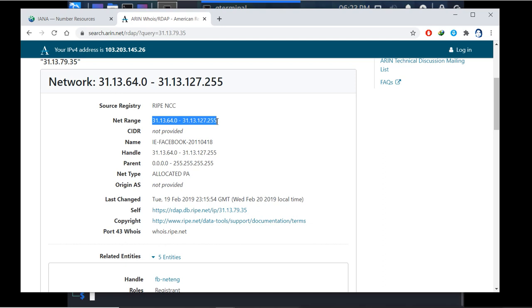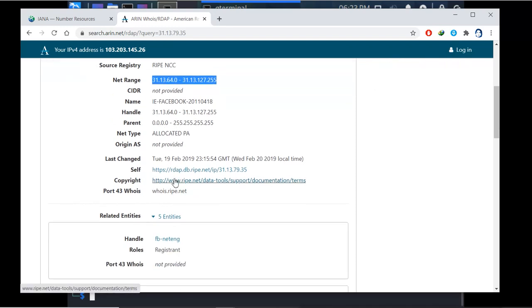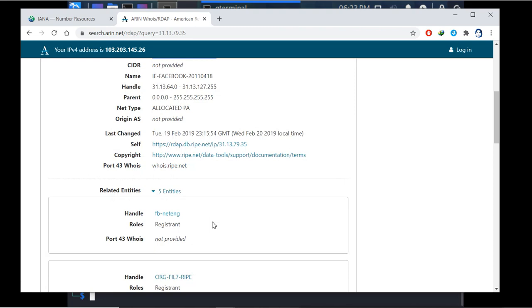So I don't have to attack the whole range of this class A. My attack surface, my attack range, is reduced, and now I know the exact range they have. This is registered by the name of Facebook. This is the parent zone. This is net type allocated. This is the last change date, and this is copyright to whois, and then you can see the other information also.